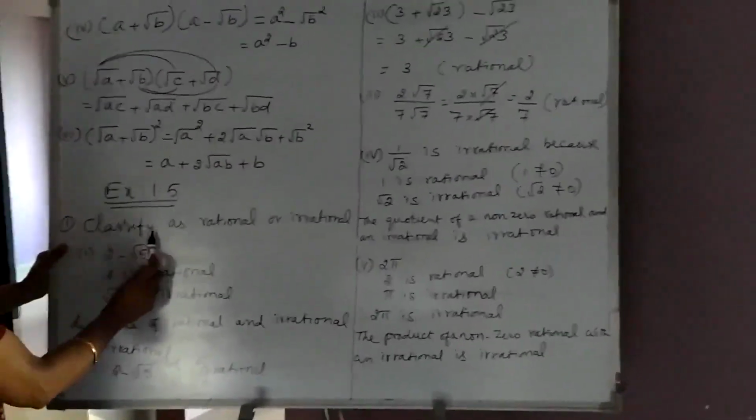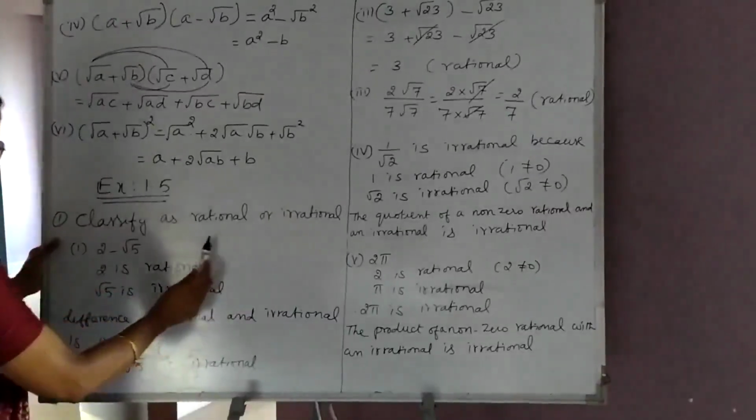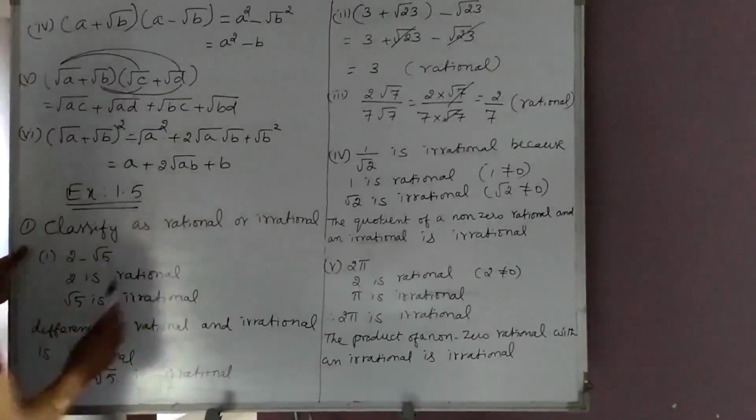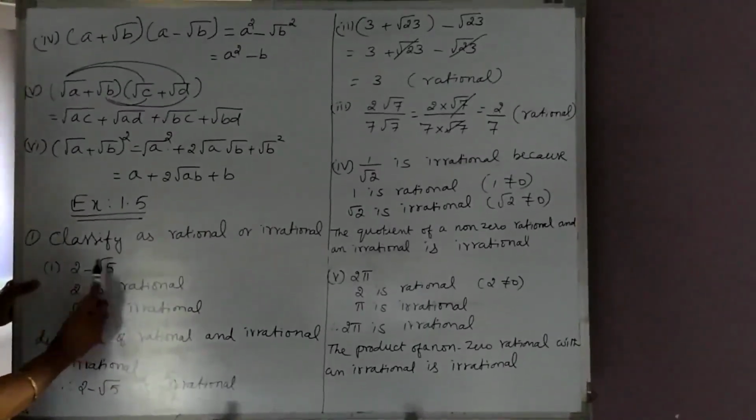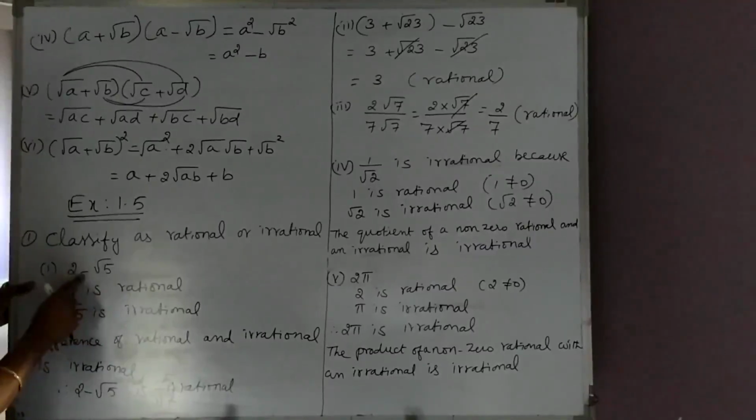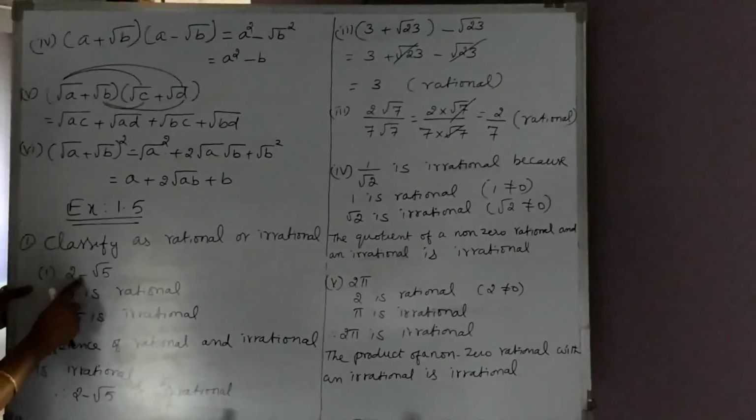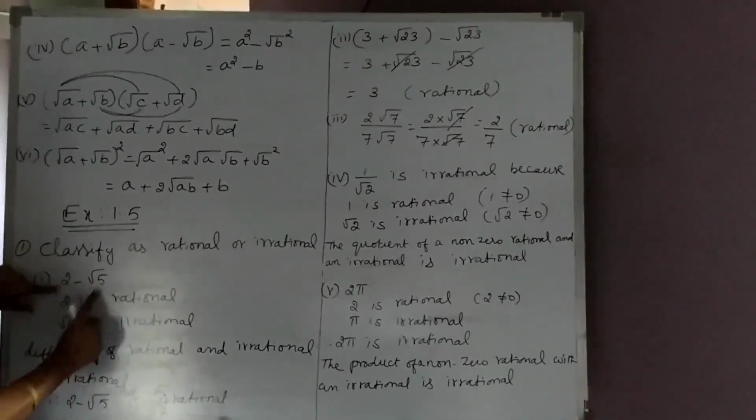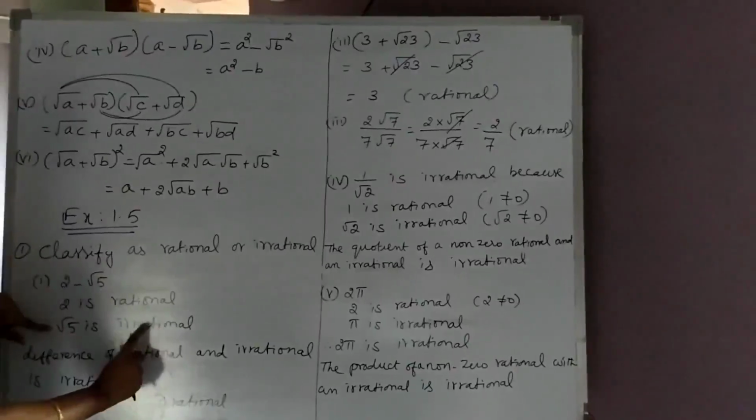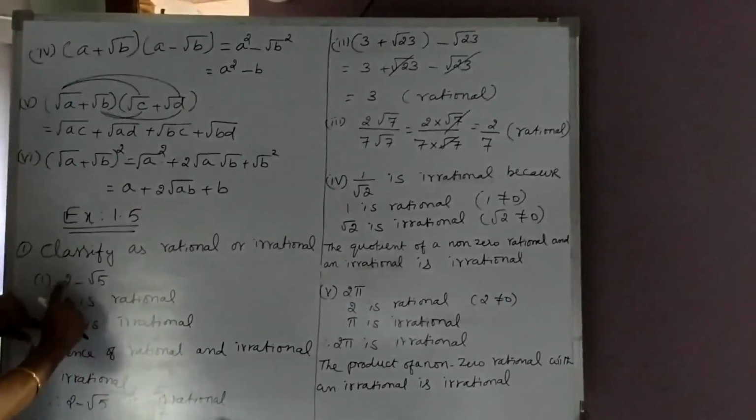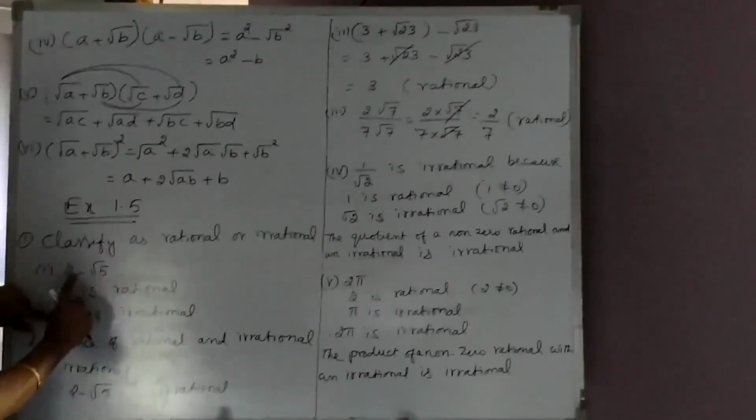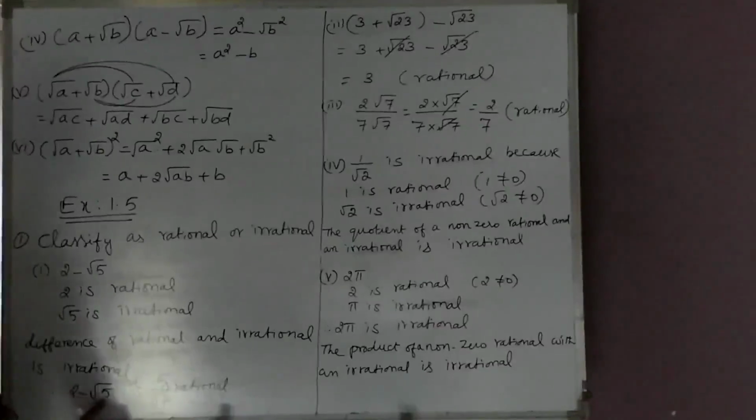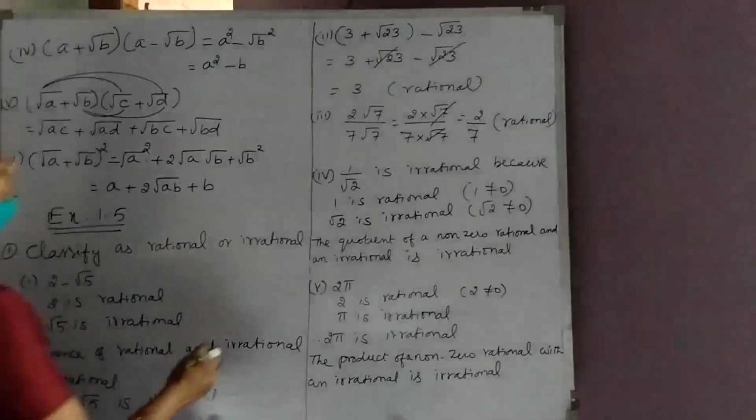The question is, classify as rational or irrational. Some numbers are given. We have to say the number is rational or irrational. The first number is 2 minus root 5. To identify this, here difference is given. So I identify the type of the number 2. 2 is a rational number, we know very well, and root 5 is an irrational number. Therefore, the difference of a rational and an irrational, we know by the rule, gives irrational. Therefore, 2 minus root 5 is an irrational number.